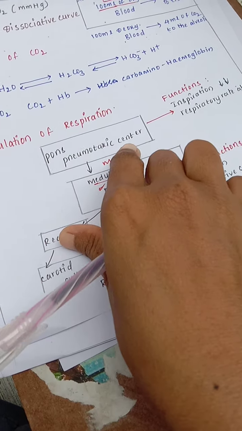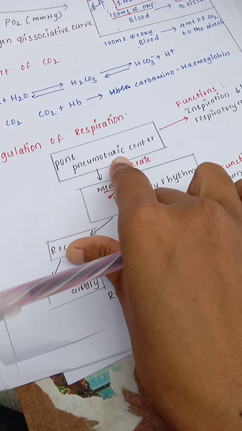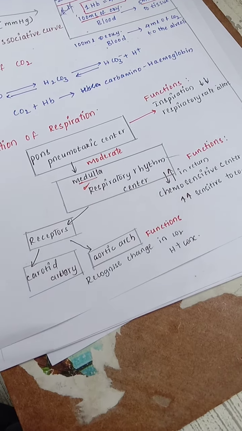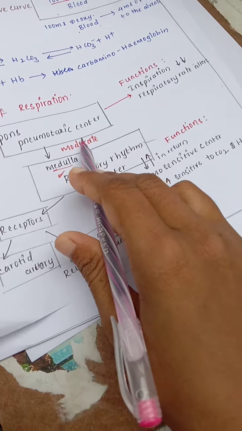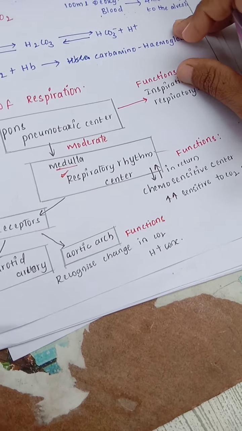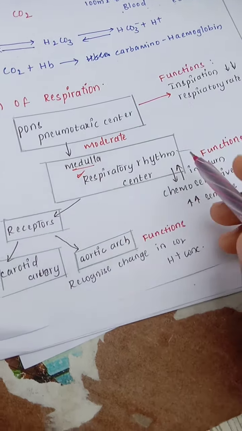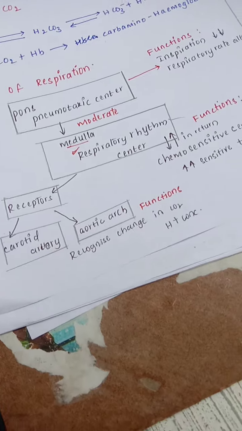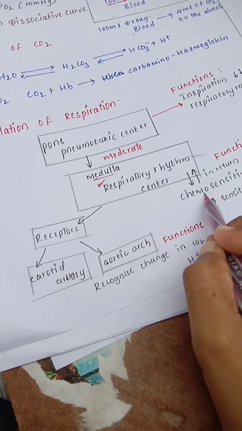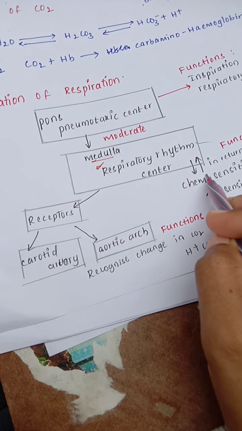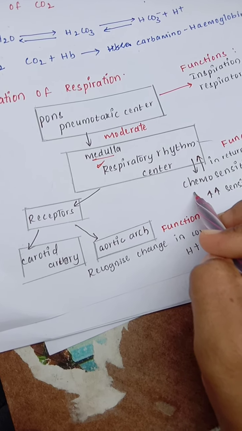So what will the pneumothoracic center do? It will decrease the inspiration, means it will reduce the inspiration, and the respiratory rate will be altered, means it will change. And what is the function of the respiratory rhythm center? It is a chemosensitive center which responds to increases in carbon dioxide and also H+ ions. The chemosensitive center is present in the respiratory rhythm center. Chemo means chemical, like CO2.